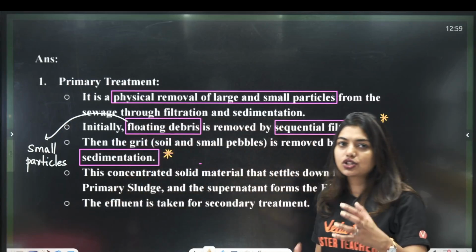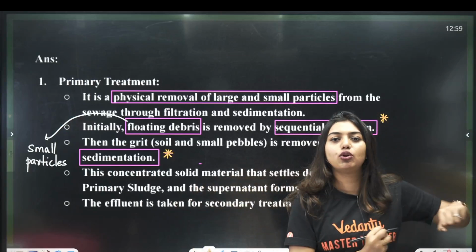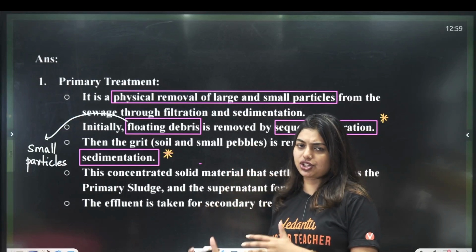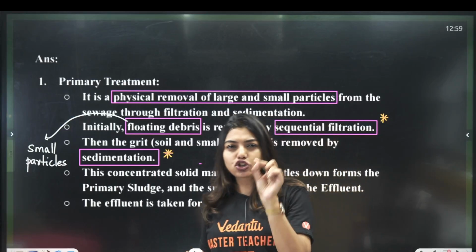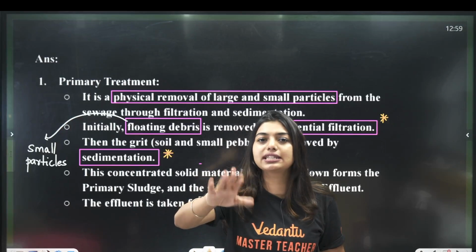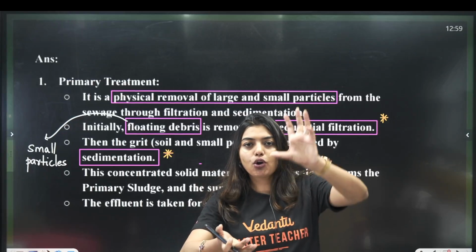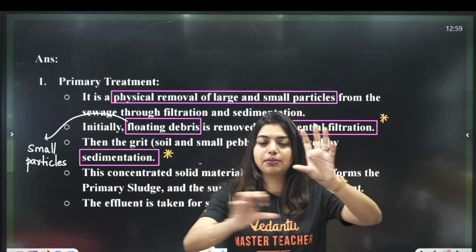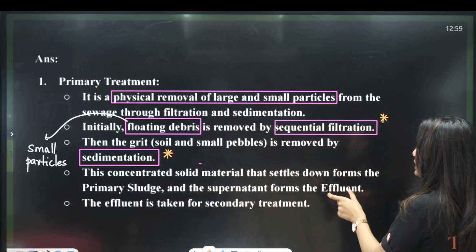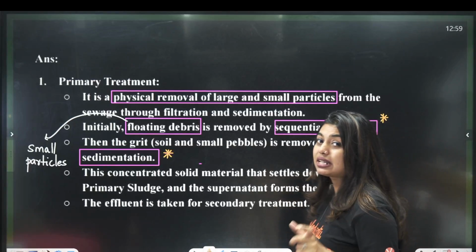Clear? Okay, so first what did we do? We did physical removal of all the large substances with the help of sequential filtration. In the second step, where there are small soils and small pebbles, I cannot do it with sequential filtration, so I let it settle down. Sedimentation happened. So, whatever water will come up and the heavy particles will settle down. Now, this concentrated solid material that settles down forms the primary sludge.